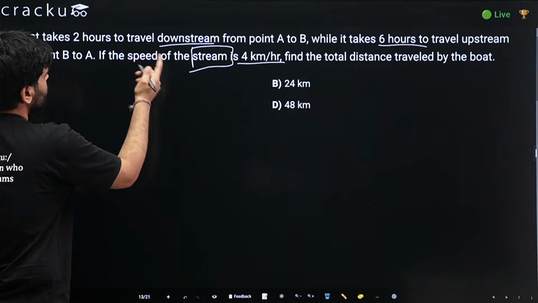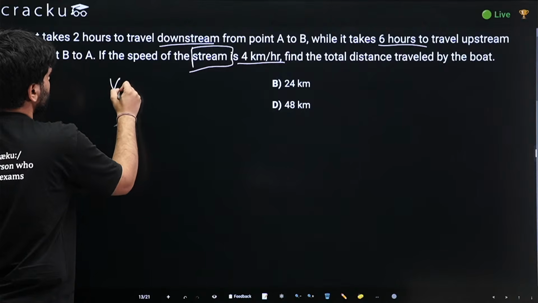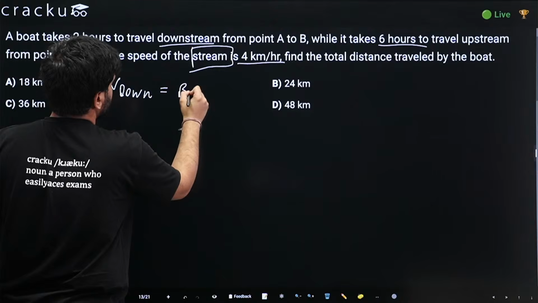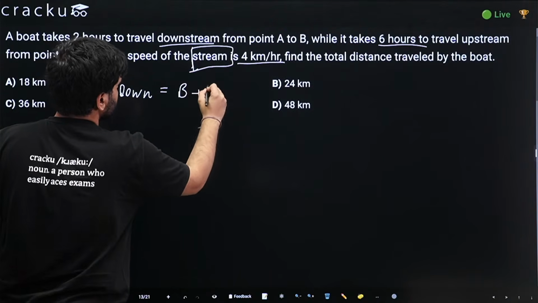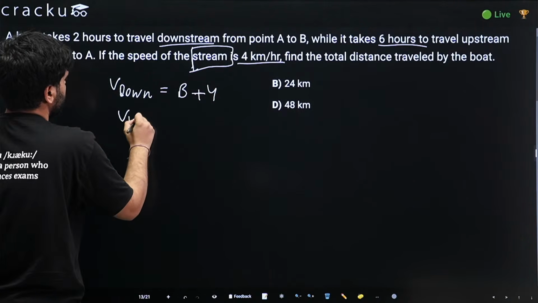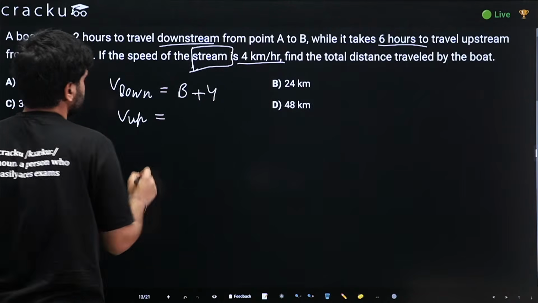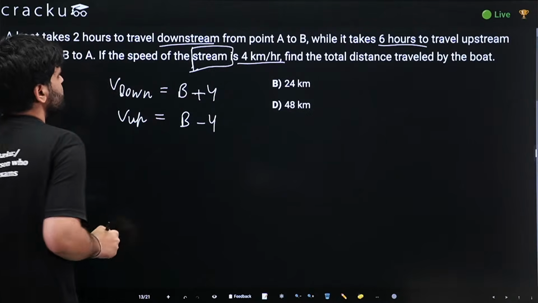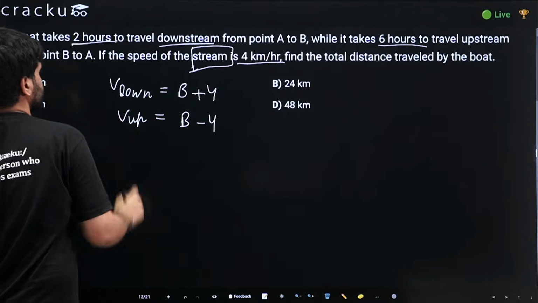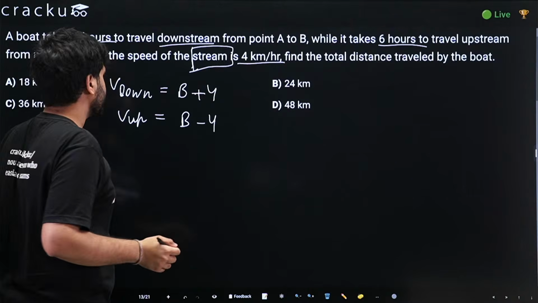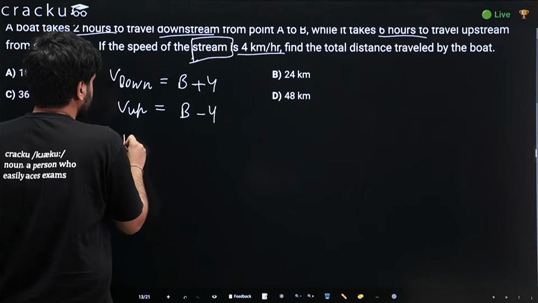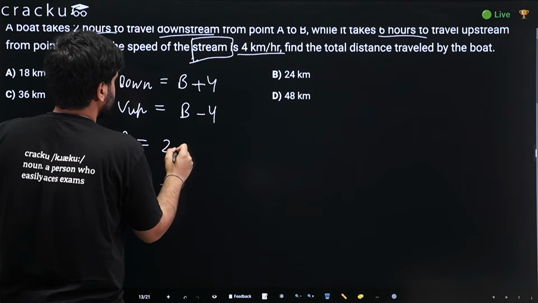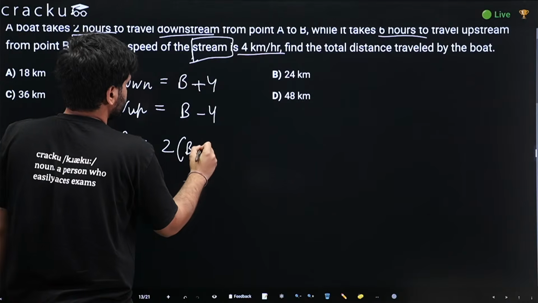So when it is going downstream, the speed would be B plus R. Speed of the stream R here is 4. And upstream, it would be B minus R. These are the speeds. Now we are given time and we know speed, so can we calculate the distance? Yes. In the first case, distance would be 2, which is time, into B plus 4.